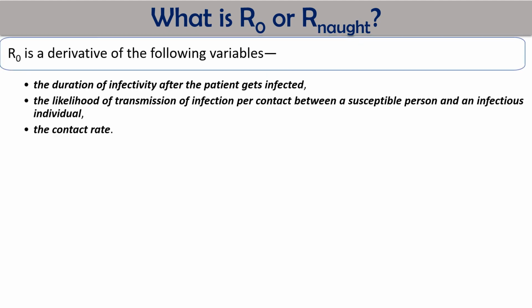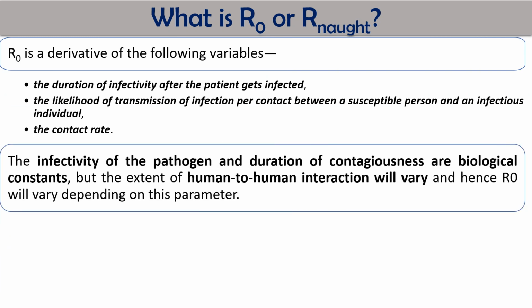Now this R0 is determined by the following variables: the duration of infectivity after a patient gets infected, the likelihood of transmission of infection per contact between the susceptible person and the infectious person, meaning the fresh host and the infected host, and the contact rate. Here the infectivity of the pathogen and the duration of contagiousness are biological constants because they cannot be changed.